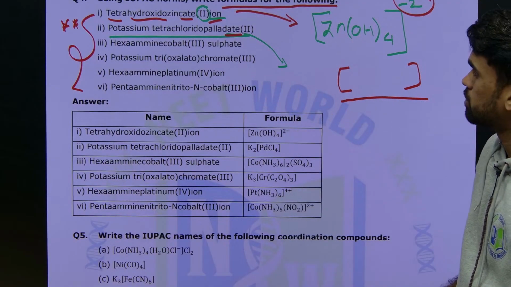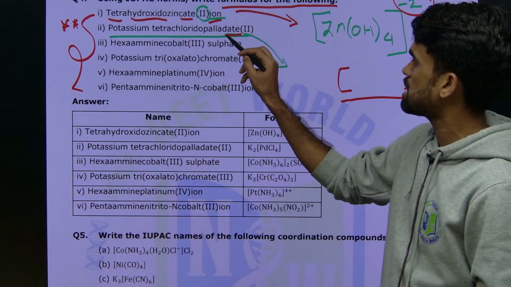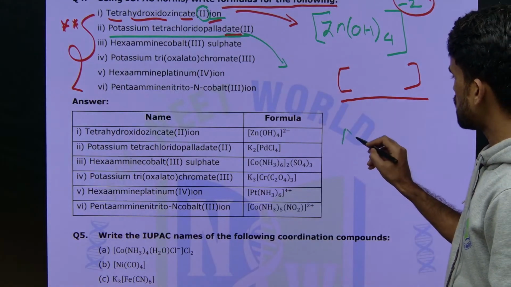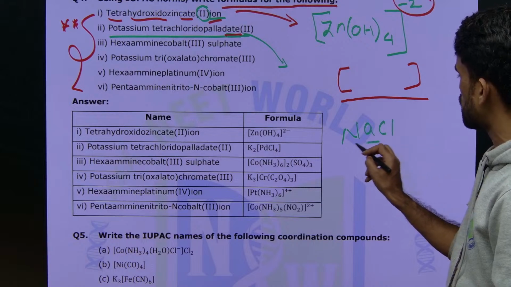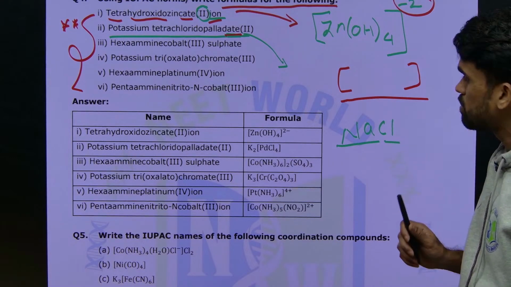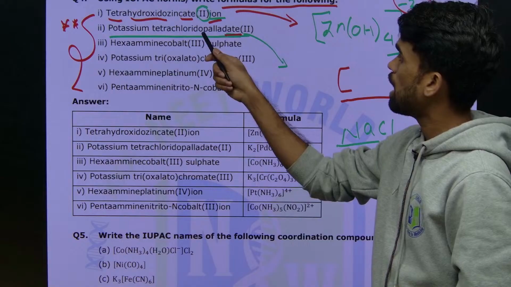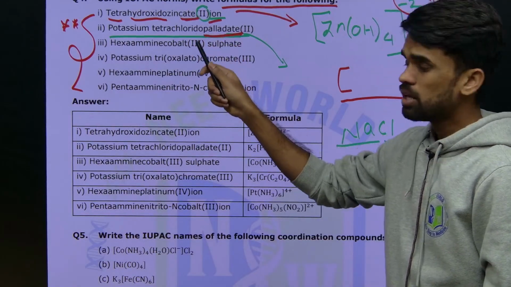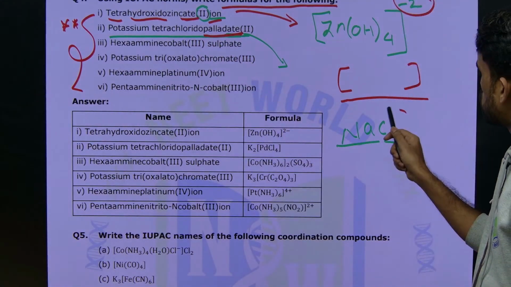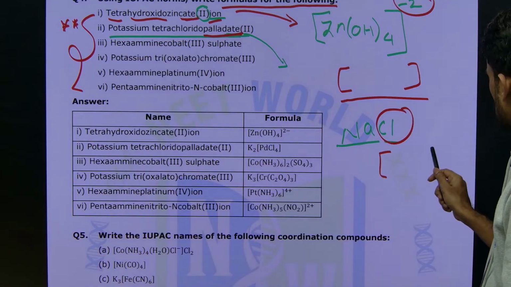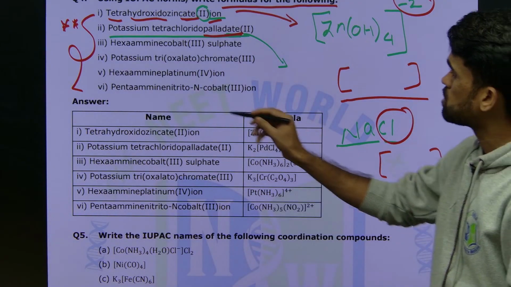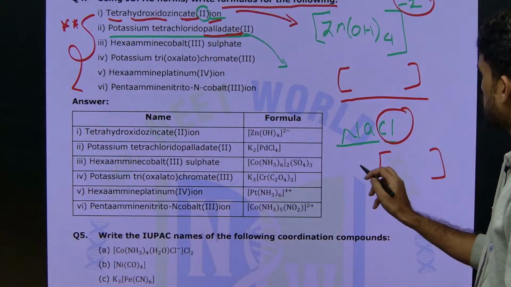for the metal atom. If they are mentioning it as "ate", then just as when you write sodium chloride, first you write the sodium cation, then next you write the anion. So whenever they say palladate, zincate like this, the complex should be in the anionic position, the chloride ion position. Now here, if you observe, potassium is there, yes, I am writing potassium.